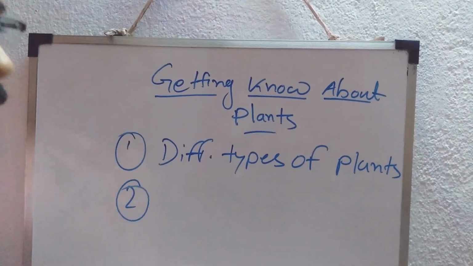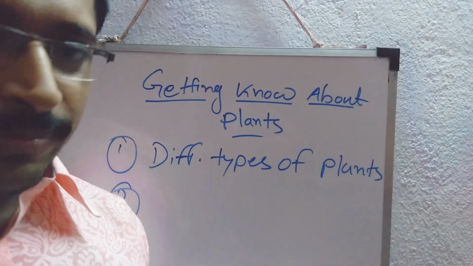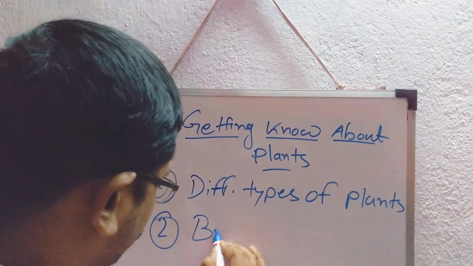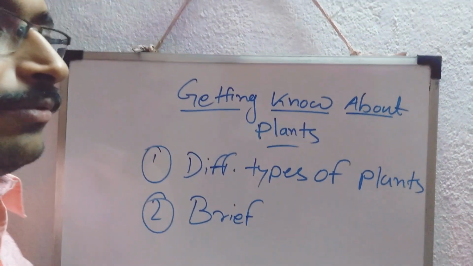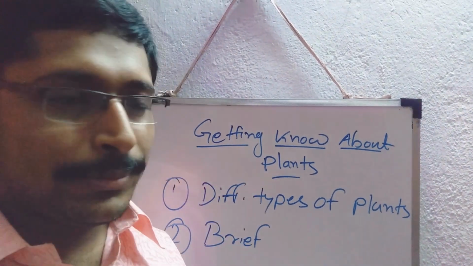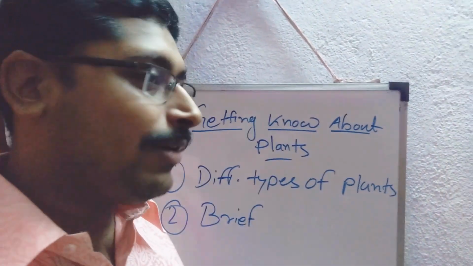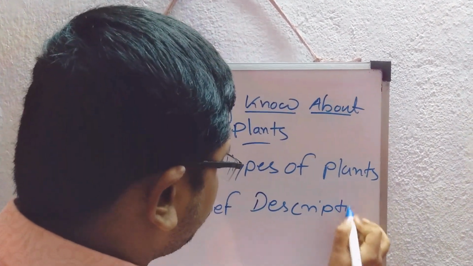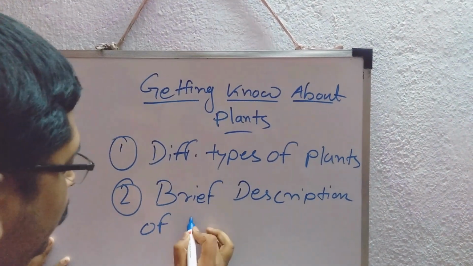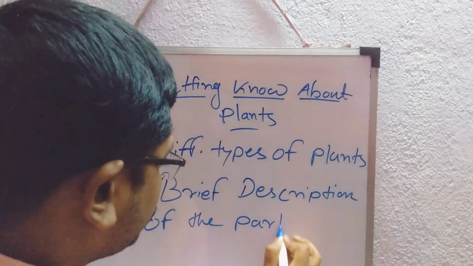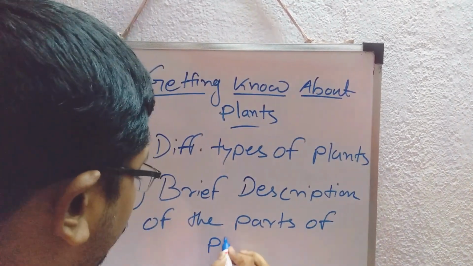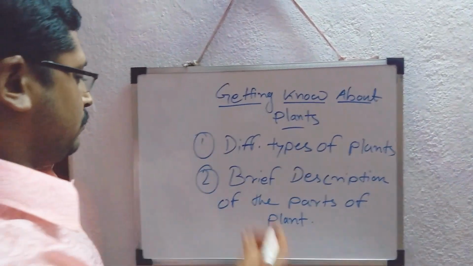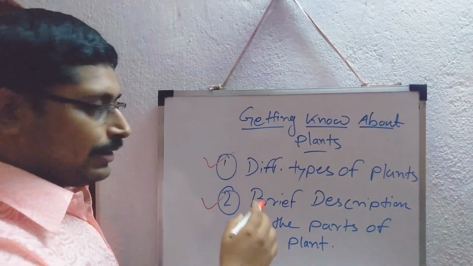And the next segment of our discussion will be a brief description about the different portions of the plant, just like the roots, stem, the leaves, flowers, etc. A brief description of the parts of plant. So those are the subtopics that will be covered in this chapter.